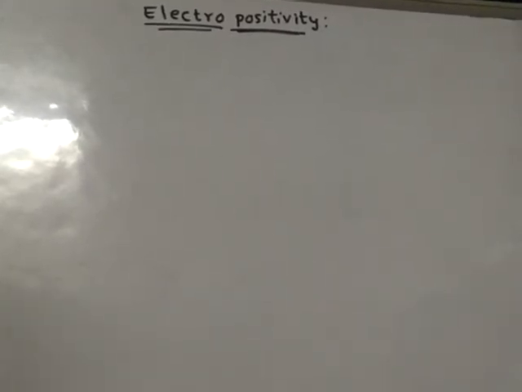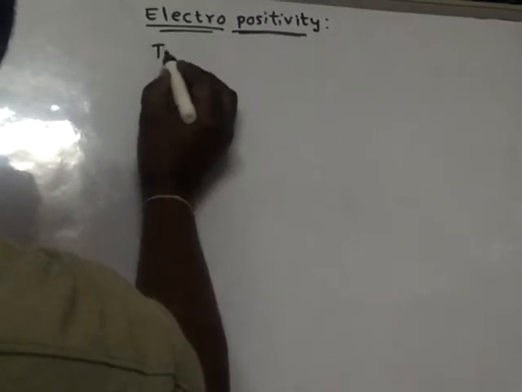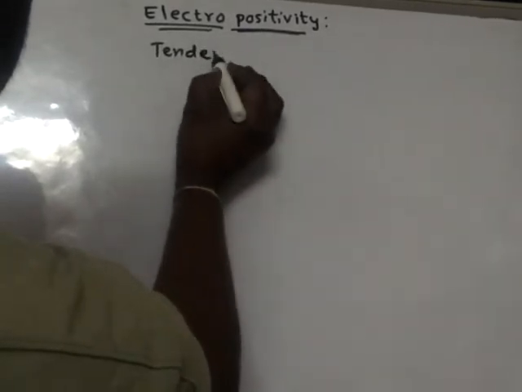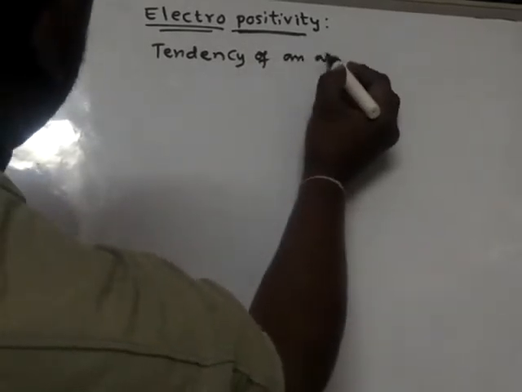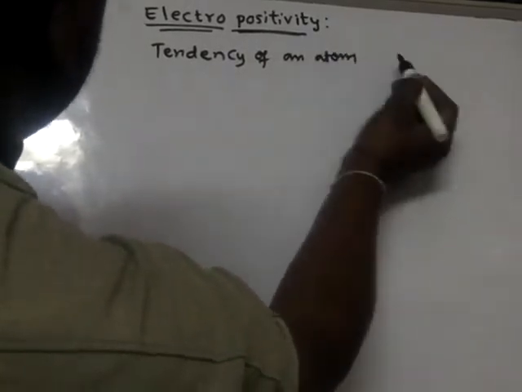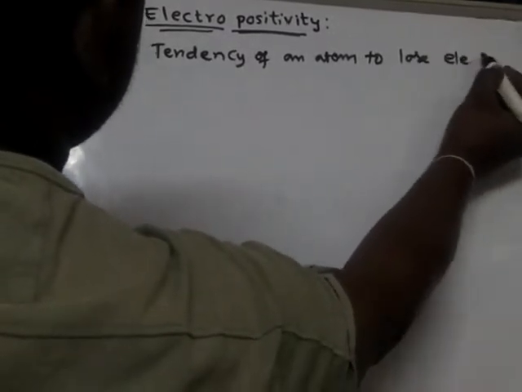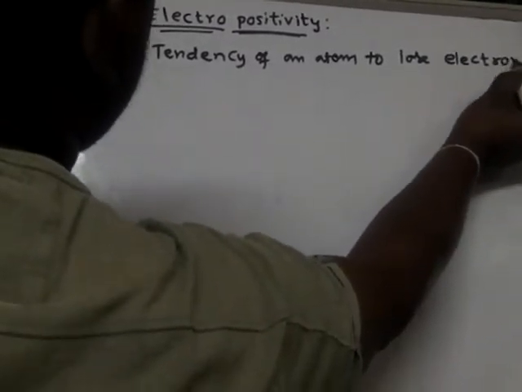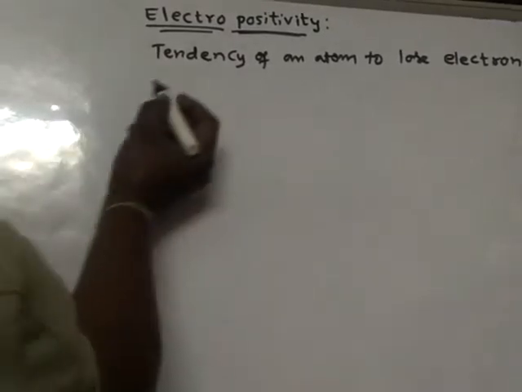It is nothing but the tendency of an element to lose an electron, or else the tendency of an atom or an element to lose electron. That tendency is said to be electropositivity.